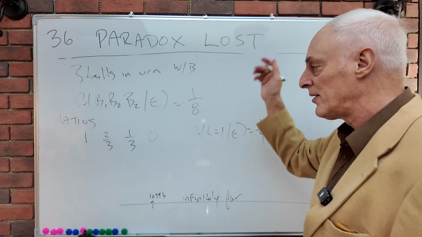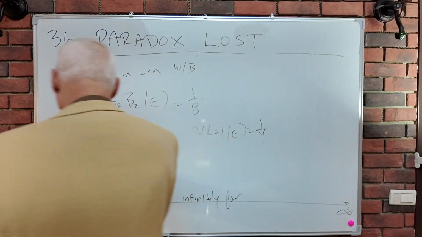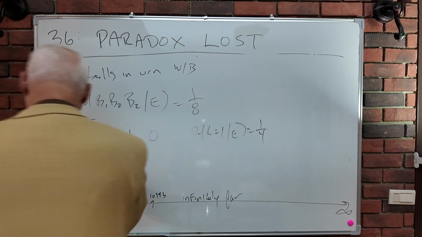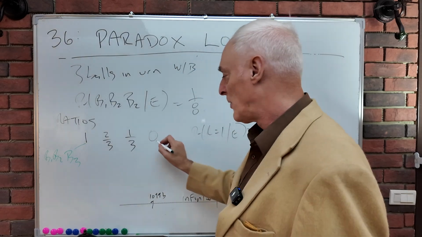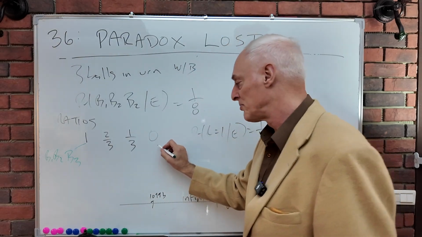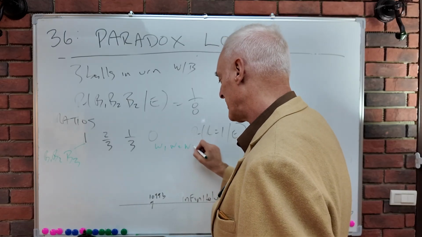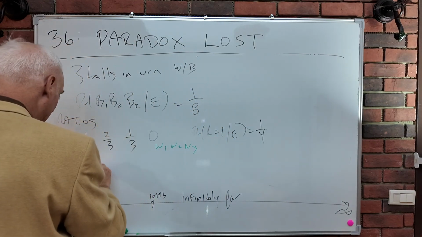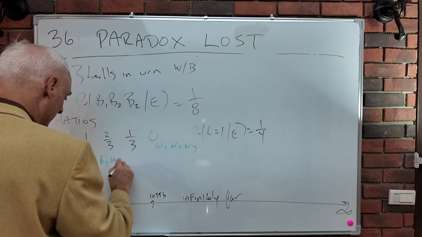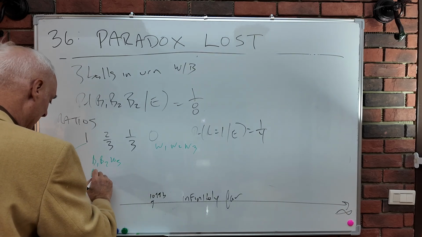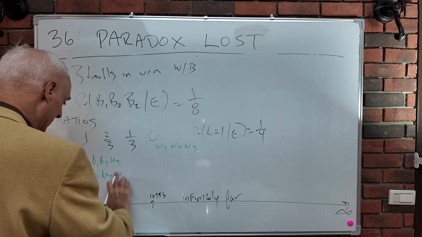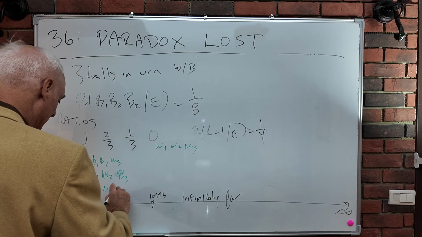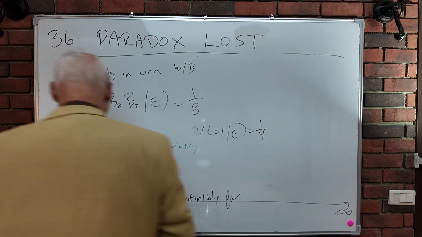But no. What he has forgotten is, there is only one way to get all balls black, and that's to have ball 1 black, ball 2 black, ball 3 black. There's only one way to get no balls black, and that's to have the first one white, the second one white, and the third one white. However, there are several ways to get 2 black balls. It's to have the first and the second one black, and the third white. It's to have the first black, the second one white, and the third black. Or we could have the first one white and the second ball and the third ball black.